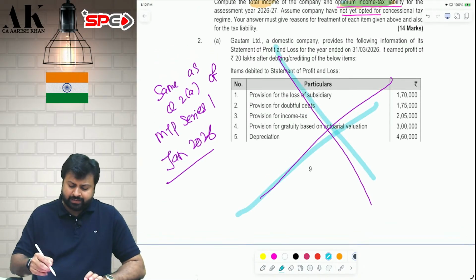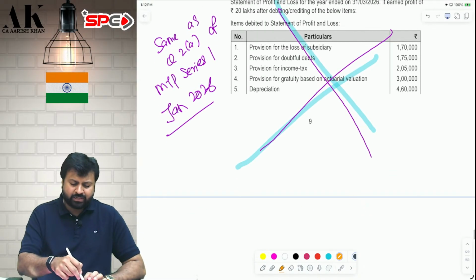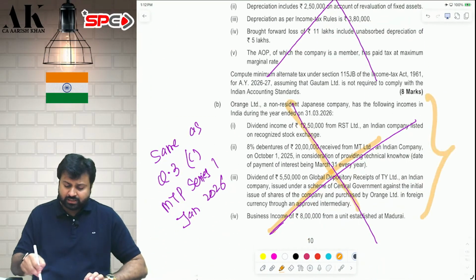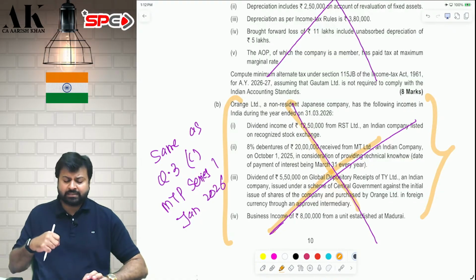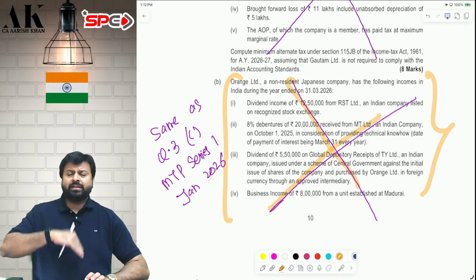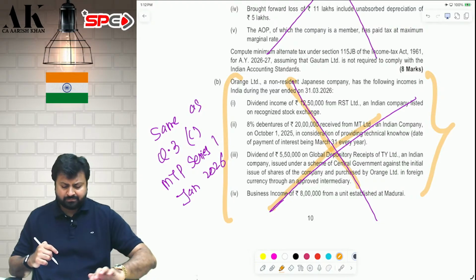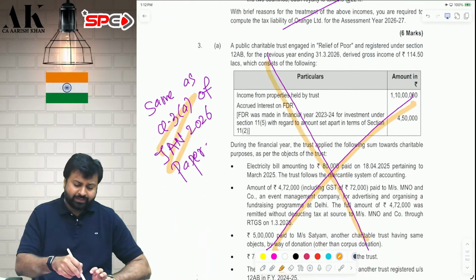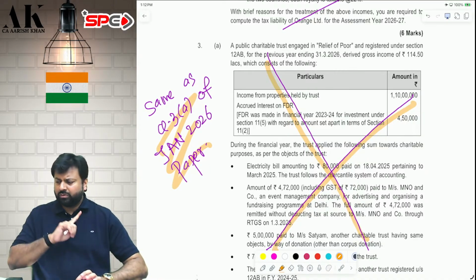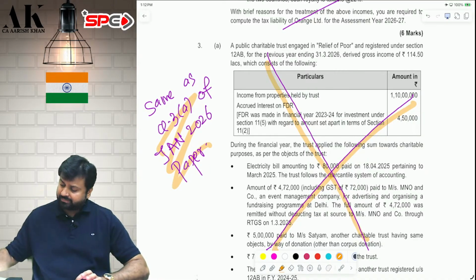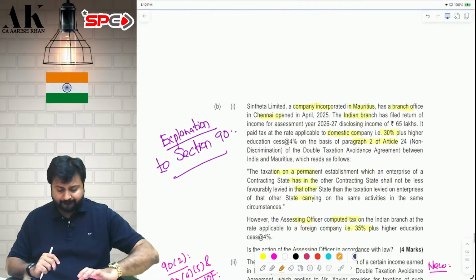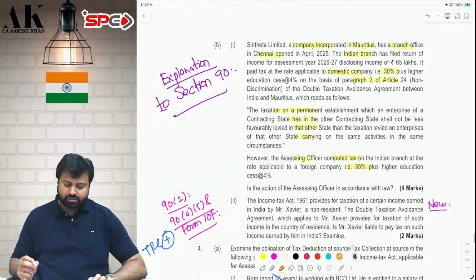Next question we have done earlier. Go and check. Same question. I am putting the reference here. Done earlier, this question just now. We have done 5 incomes a non-resident is earning. Remember or not? Debentures received, technical know-how given. Next question we have done earlier. Jan 26 trust. Beautiful question of trust. Jan 26, if you remember. Remember? Yes, next question is a good question.